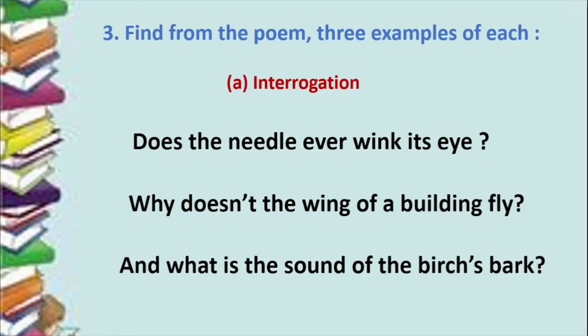Now children, you might find out your own answers also. For example, if I say, are the teeth of a rake ever going to bite? It means the teeth of a rake will never bite. So even that is an example of interrogation, okay? But you have to pick up 3. So I've given you these 3 sentences or these 3 examples. You can arrive at your own answers provided they are right.